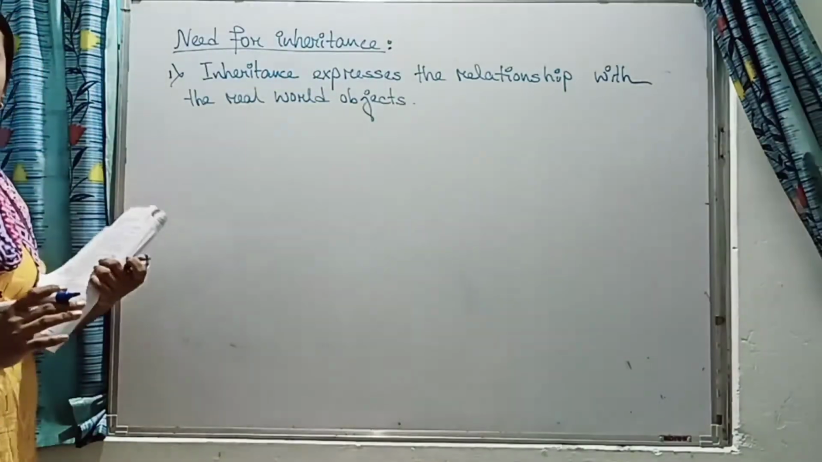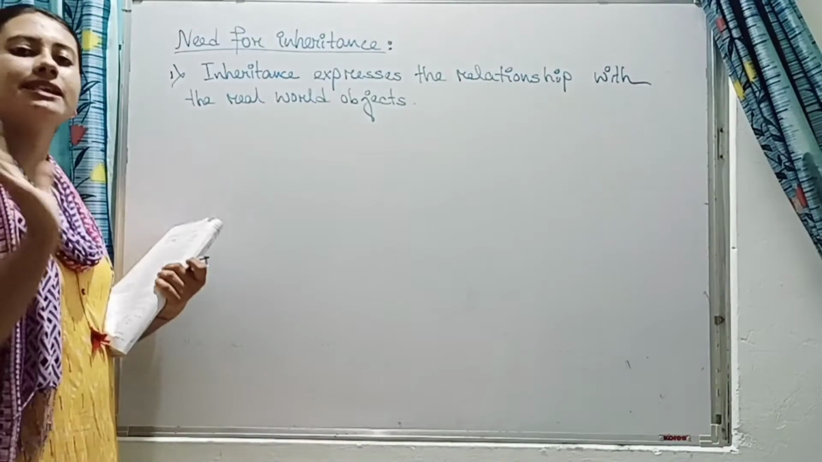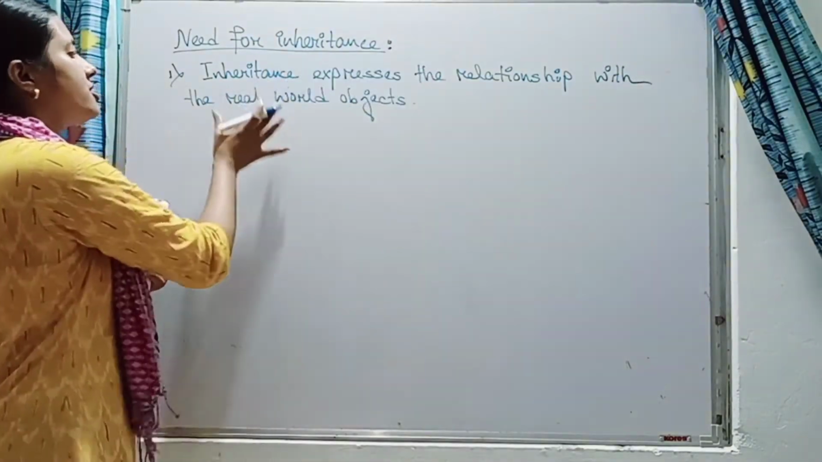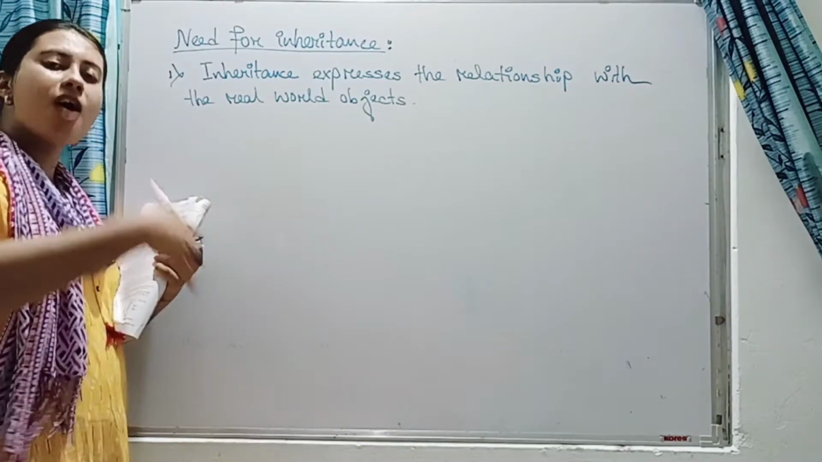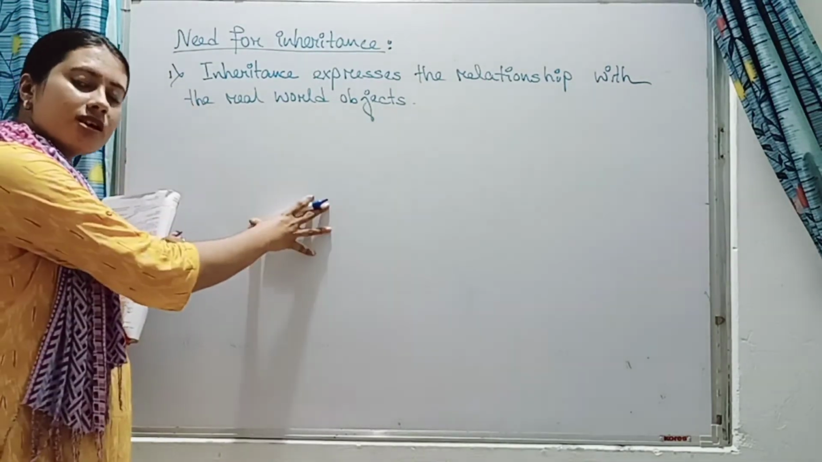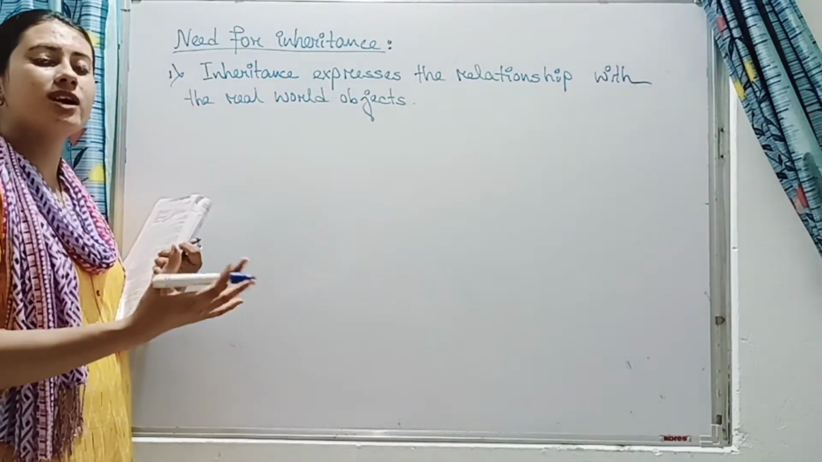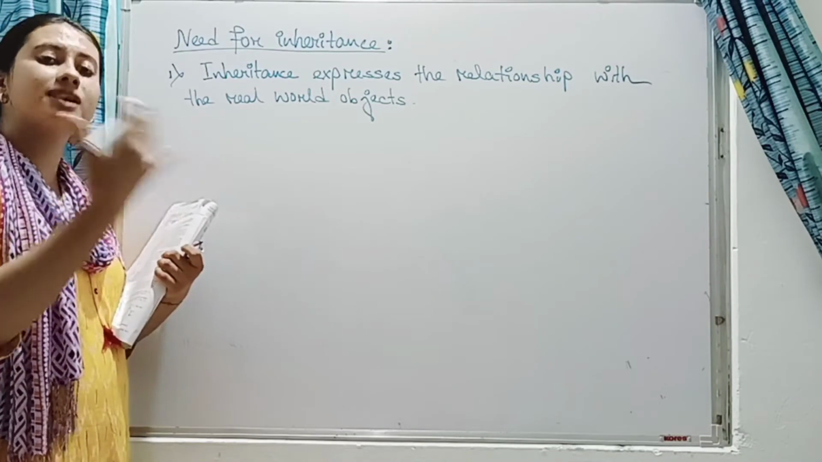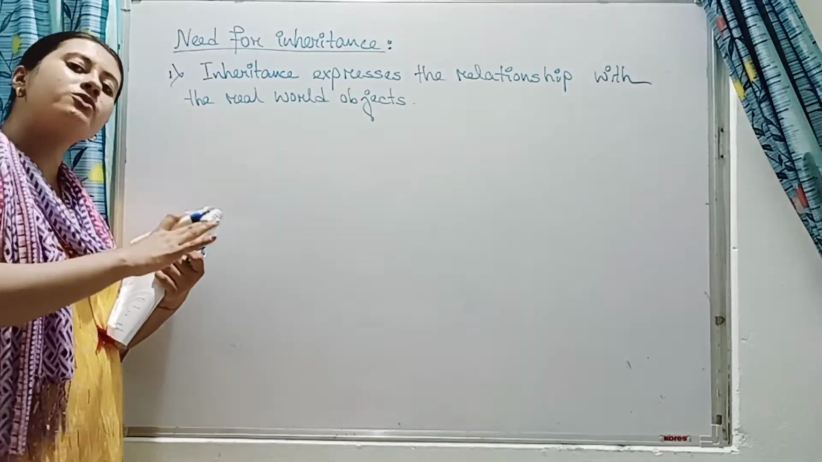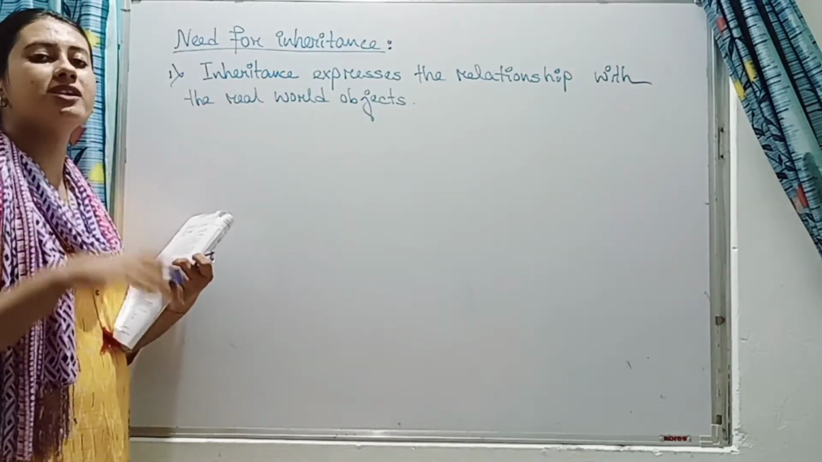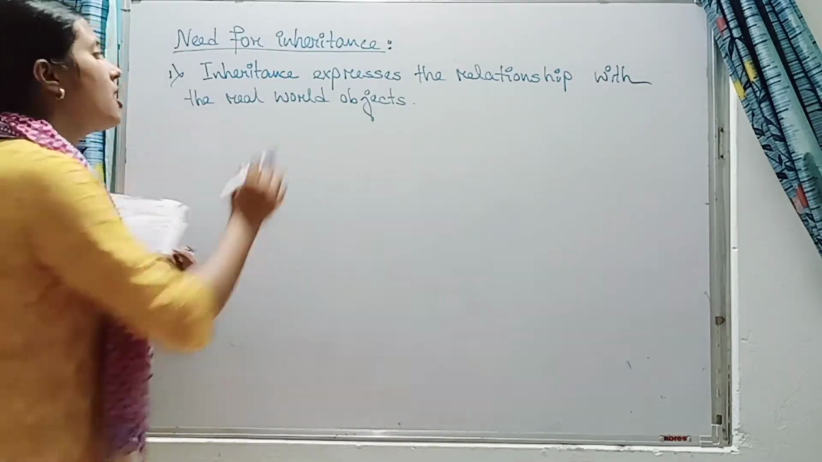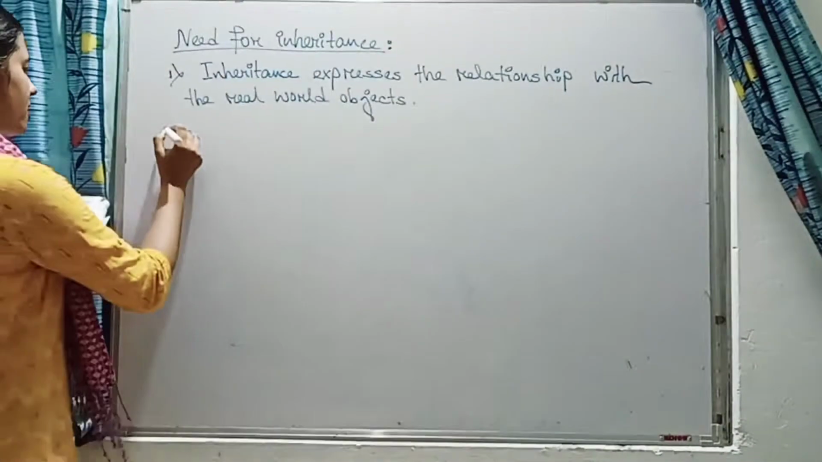What is the need of inheritance? First point is inheritance expresses the relationship with the real world objects. That we have seen with the previous example, how we have modeled our inheritance with the real world using the vehicle, using the car example, and also we can model with our human being also, how we derive properties from our parents and grandparents. So this is how it models with the real world object.